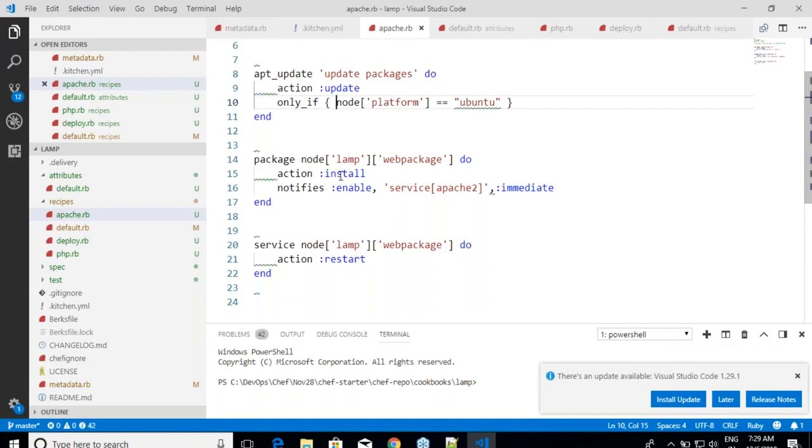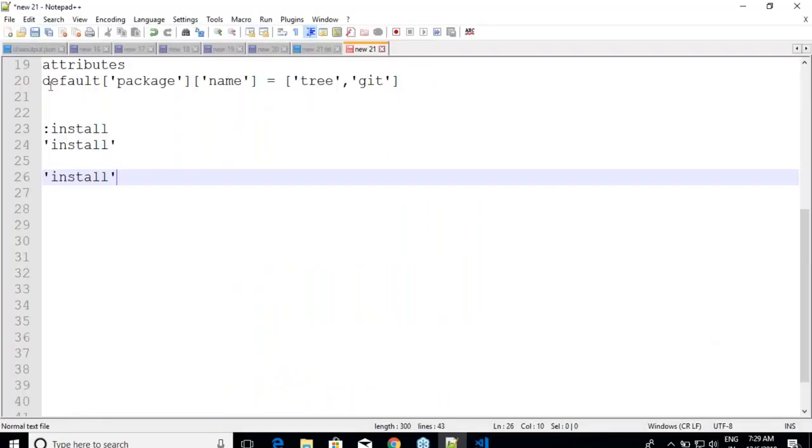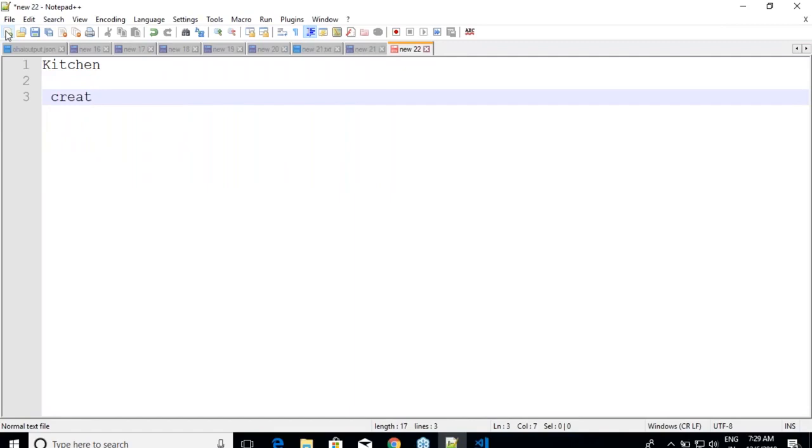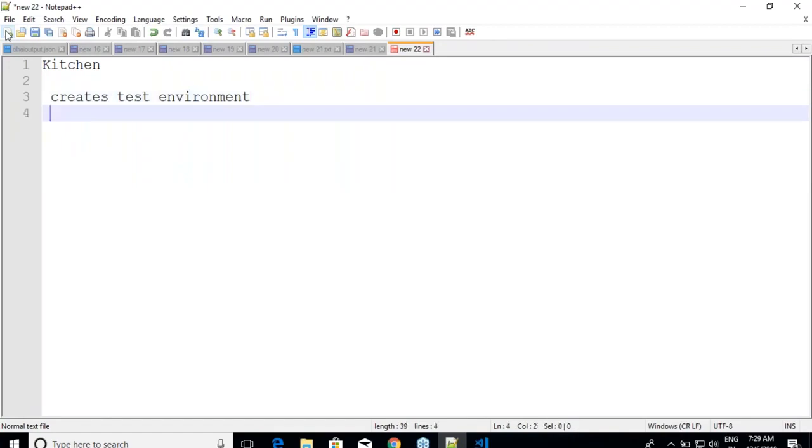What are the different things that are possible? Chef integrates with something called Kitchen. What Kitchen does is it creates a test environment.